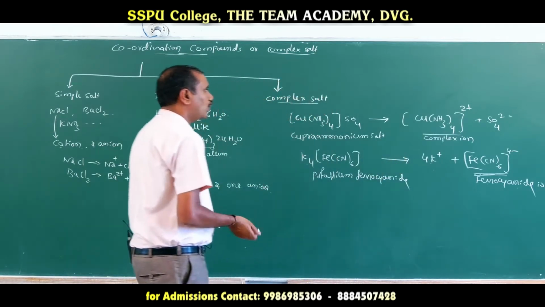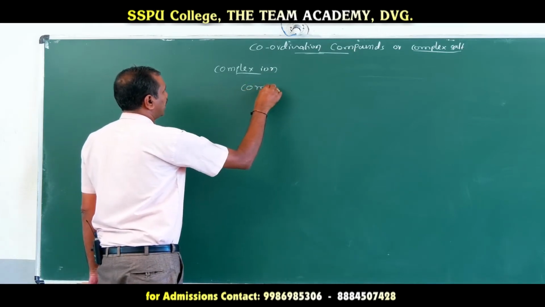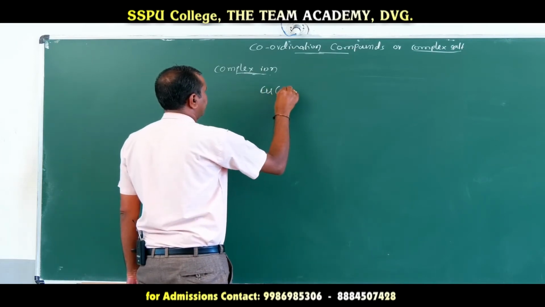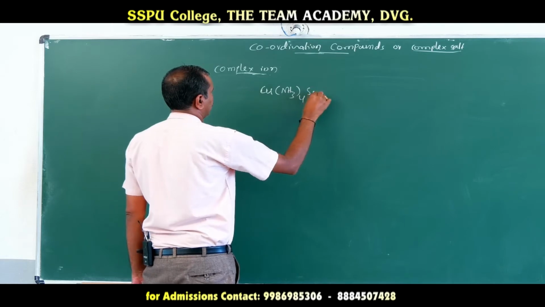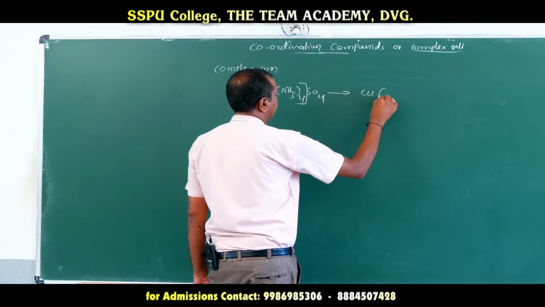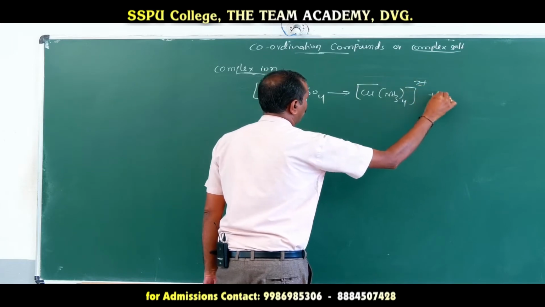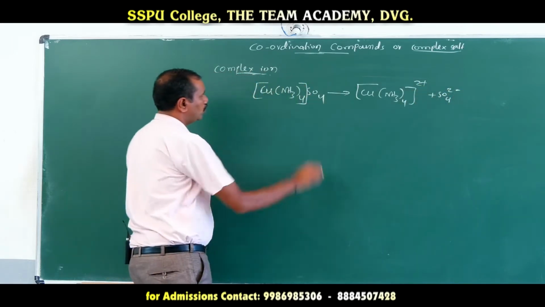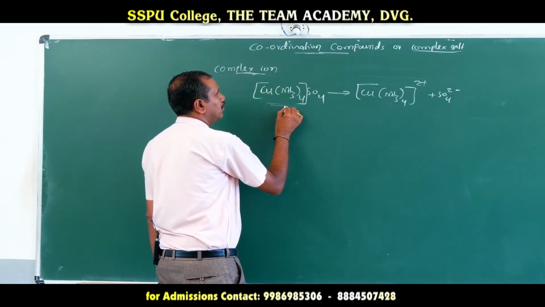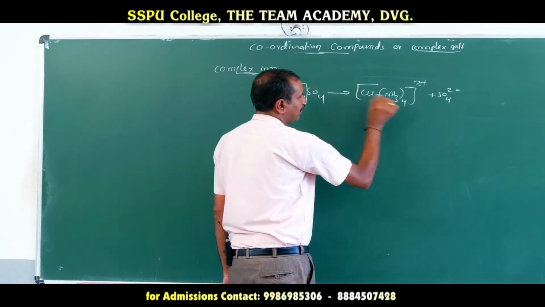Now we will go for what a complex ion is. We know that cuprammonium sulfate, [Cu(NH3)4]SO4, is a complex salt. It can dissociate to form [Cu(NH3)4]2+ and SO4 2-. Those salts which can dissociate to form at least one complex ion are called complex salts, or coordination compounds. What is a complex ion?